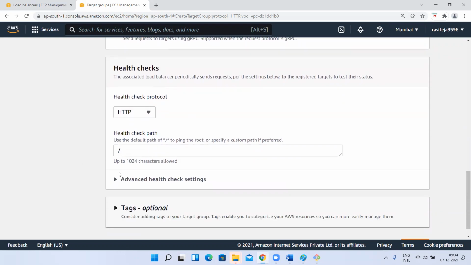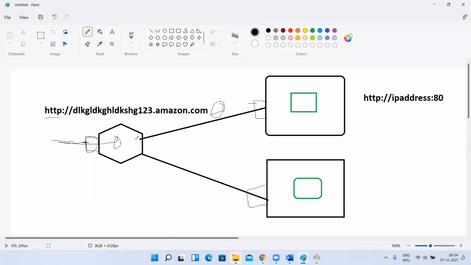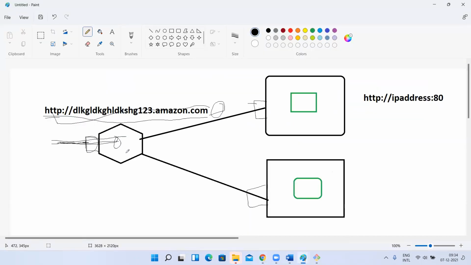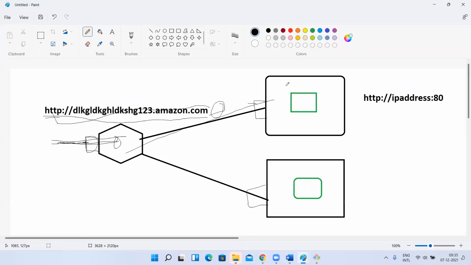and this is important. This is what I skipped last time. I want to explain it now. Now, what your load balancer will do, it will not blindly route the traffic whenever it receives traffic. For example, I am the user who is going to hit that load balancer URL. So the request will come to this load balancer as per this HTTP 80 protocol. Once that request is received, your load balancer is going to route the traffic to your target using this protocol, redirecting the request using HTTP and 80 port numbers. But before routing, what it will do now, it will check health.